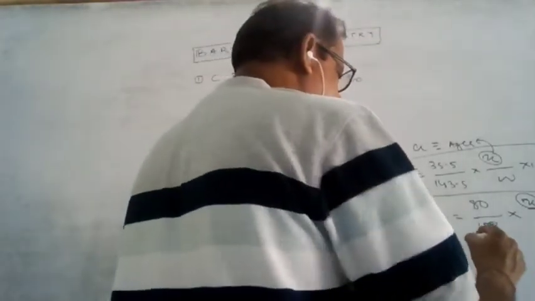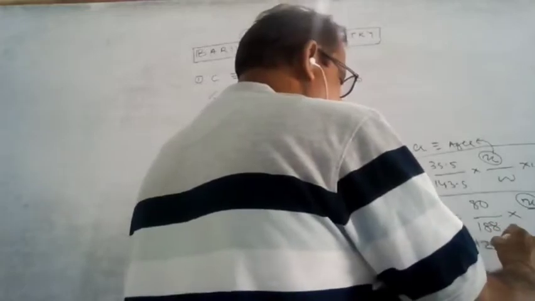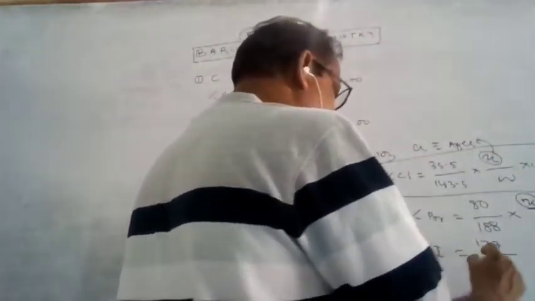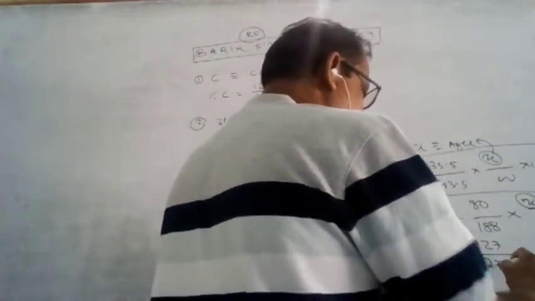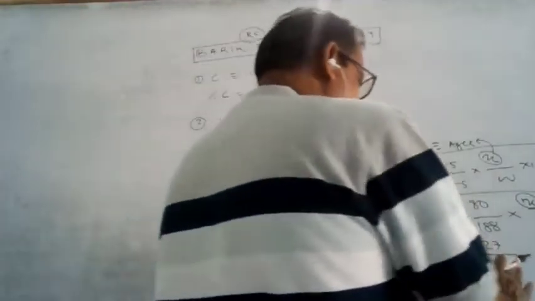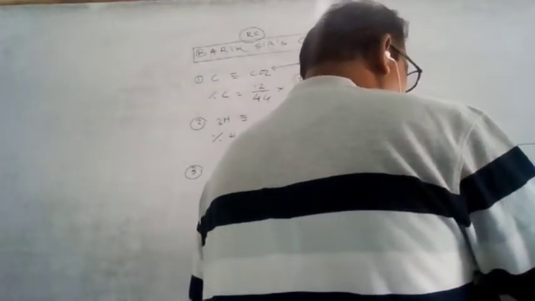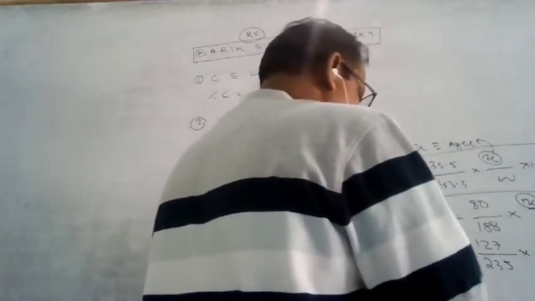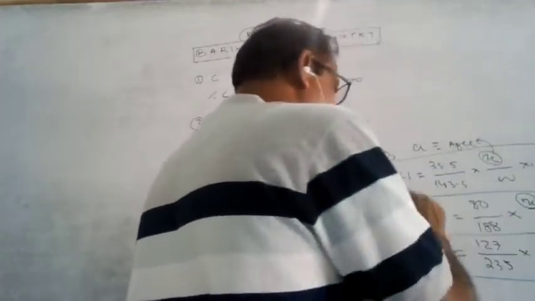Iodine atomic mass is 127 by the mass of AgI, which is 235, into x by W into 100. This way the iodine is estimated, and this way the bromine is estimated.